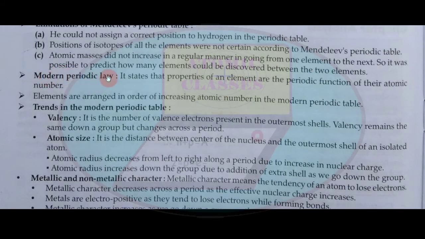Modern periodic law. It states that properties of an element are the periodic functions of their atomic number. Elements are arranged in order of increasing atomic number in the modern periodic table.